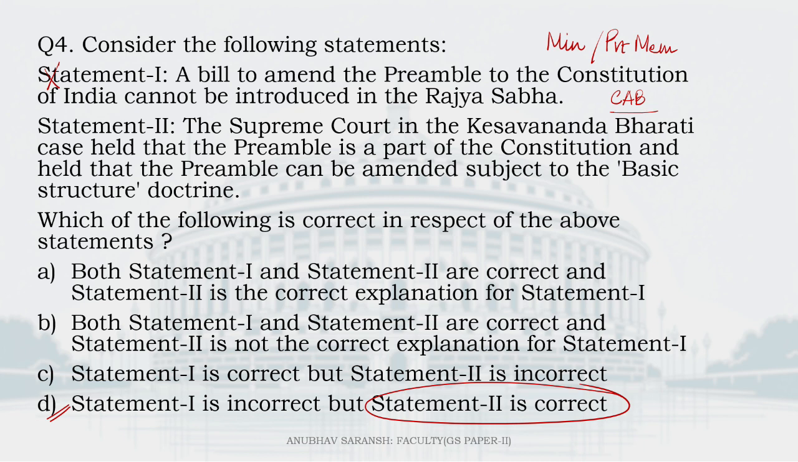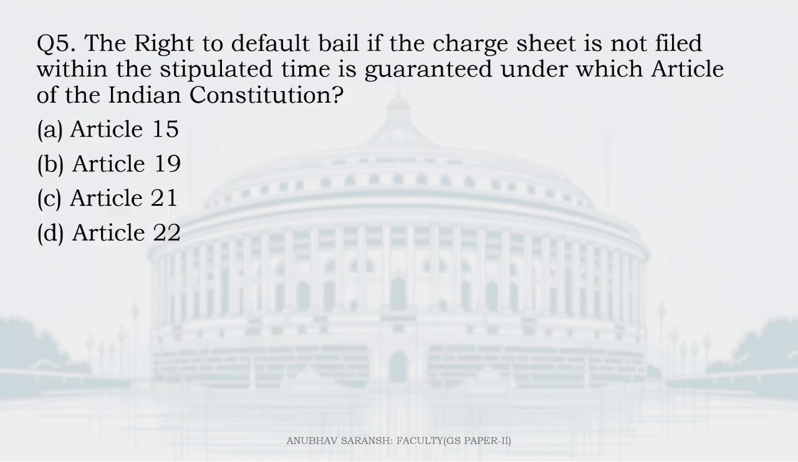The Supreme Court in the Kesavananda Bharati case held that the preamble is a part of the Constitution and held that the preamble can be amended subject to the basic structure doctrine. This is of course correct. Preamble is a part of the Constitution. It can also be modified, but you cannot modify those elements of the preamble which are a part of the basic structure.